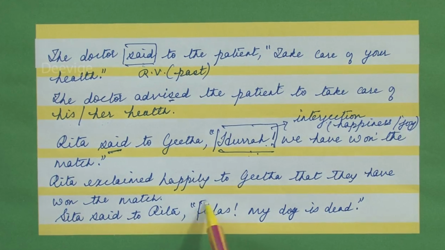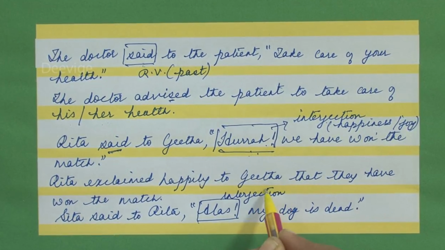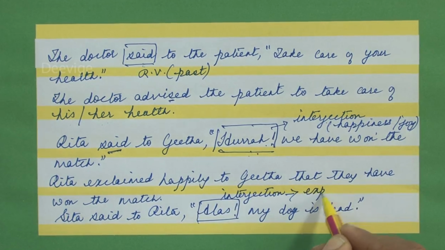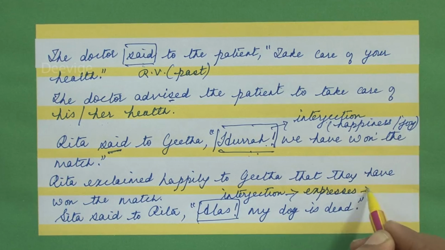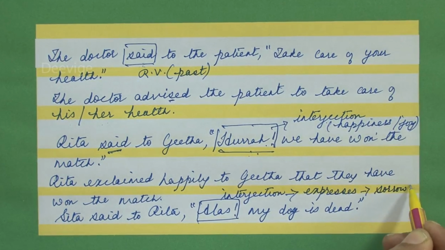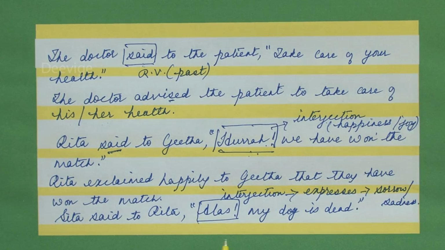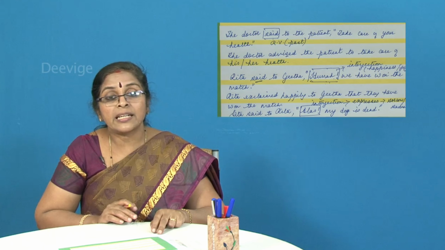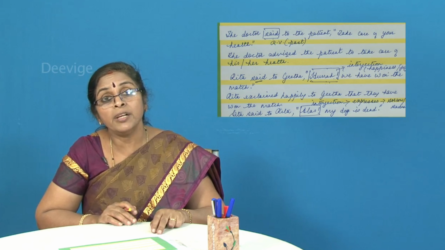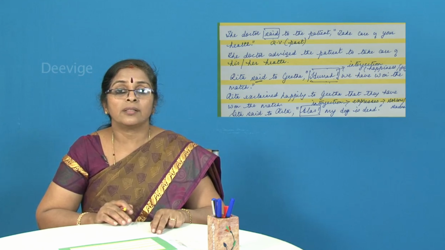Now this word alas is again an interjection. Now this particular interjection, unlike the word hooray, expresses sorrow or sadness. So how are you going to therefore change it? Sita exclaimed sadly to Rita that her dog was dead. Sita exclaimed to Rita. How did she exclaim? She exclaimed sadly to Rita that her dog was dead.